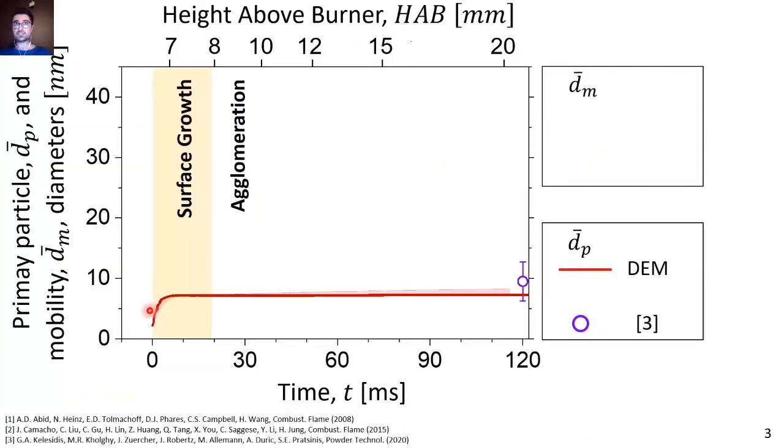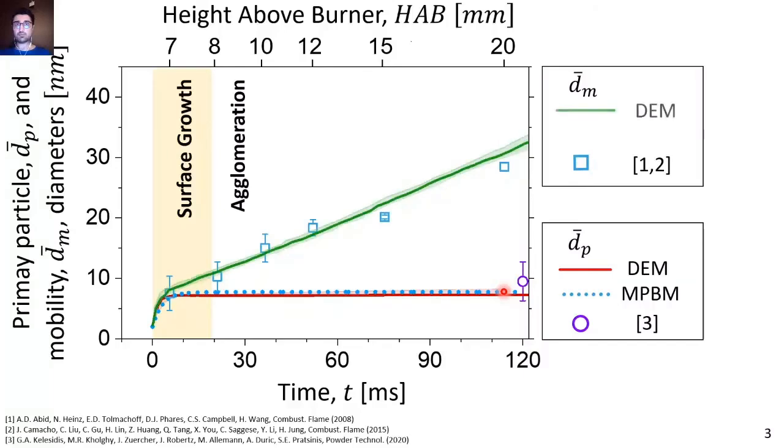As the measurements and DEM simulations show, there is an initial sharp increase in primary particle diameter at the beginning where surface growth is predominant. Then it levels off, reaching its final value of 9.5 nanometers. The monodisperse model accurately predicts the primary particle diameter in excellent agreement with the experiments and DEM results.